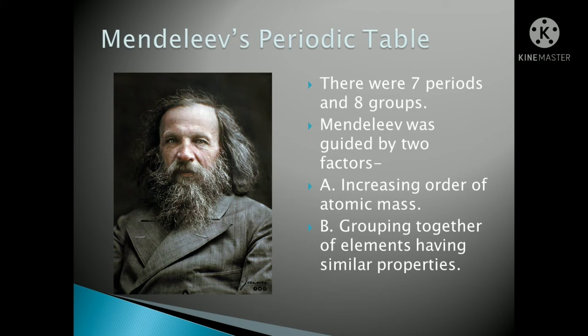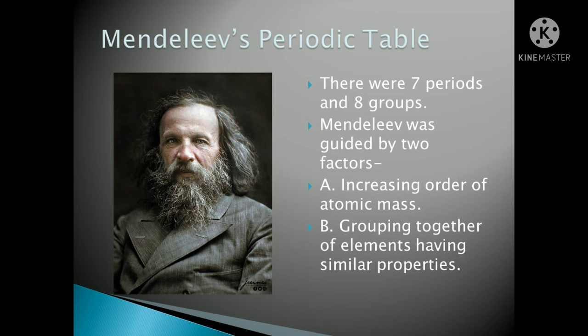Mendeleev was guided by 2 factors. What were his factors? Let's see. He has given increasing order of atomic mass, the same concept. He has also taken atomic mass. Dobereiner, Mendeleev, and Newland, these 3 scientists have taken the same concept of atomic mass. The second factor was grouping together of elements having similar properties.